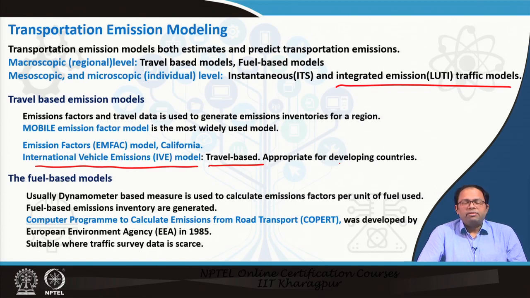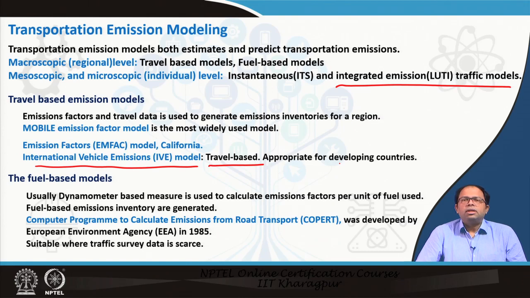Then we also have fuel based models, where usually a dynamometer based measure is used to calculate emission factors per unit of fuel used. And fuel based emission inventories are first generated. That means we get from tax records or fuel sale records how much gasoline is being sold.